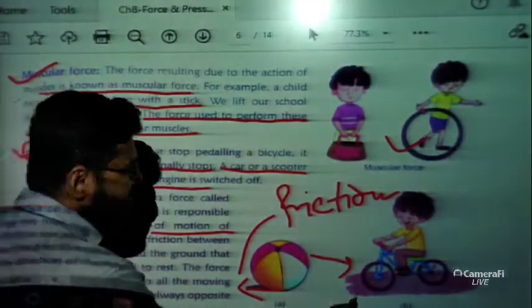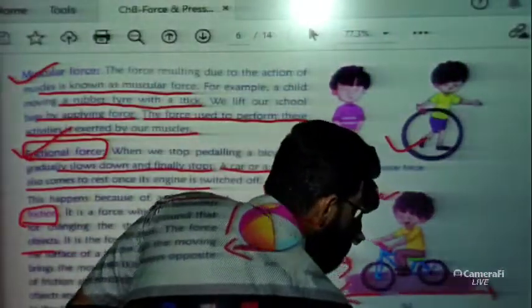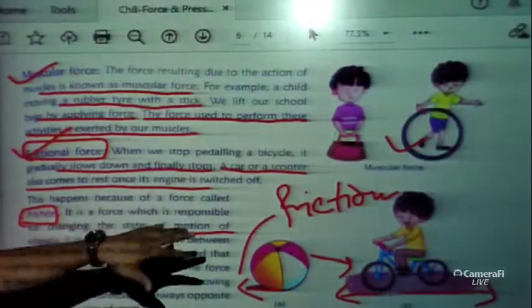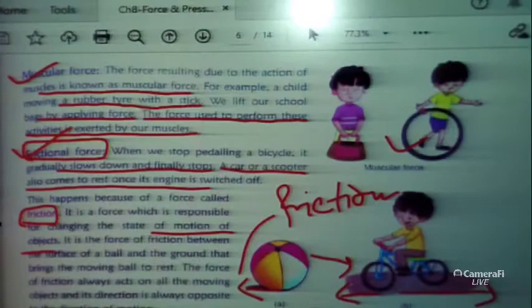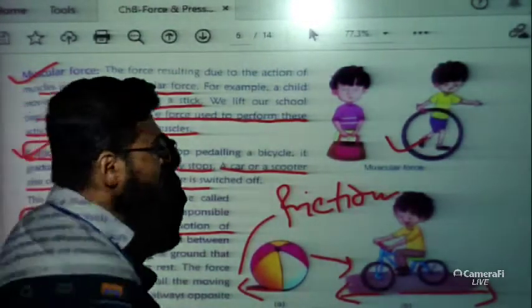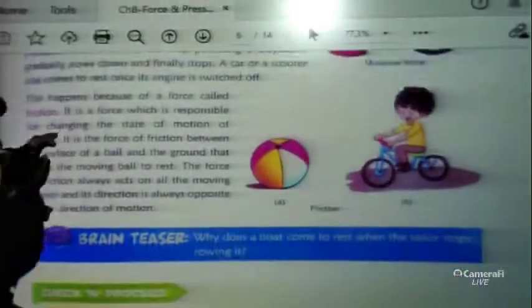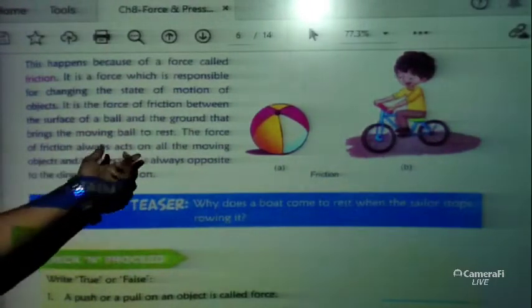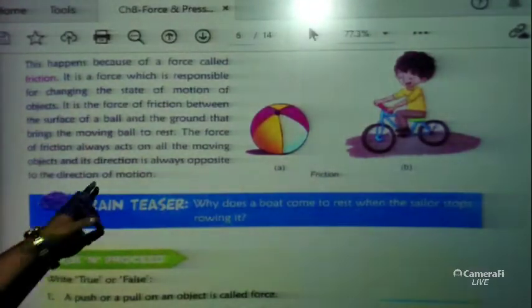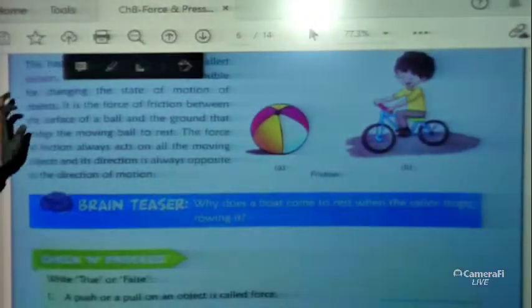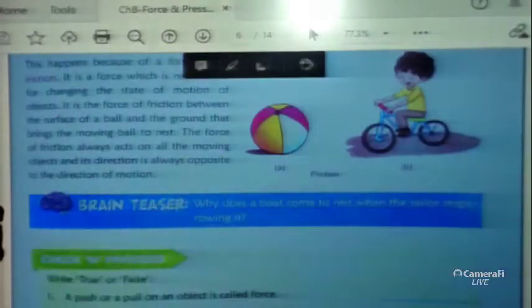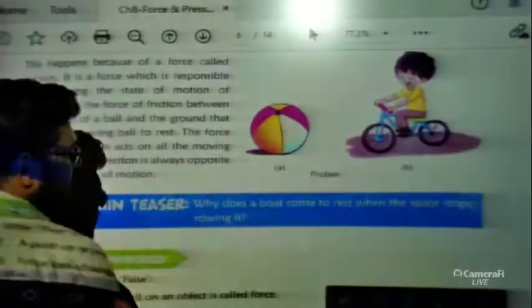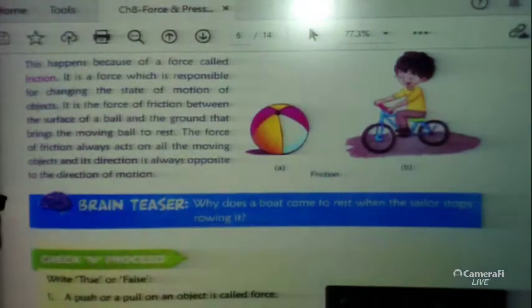Same thing happens if the cycle is moving in this direction, then the friction force will act in the opposite direction. Friction force will always act in the opposite direction of motion. Now let us discuss the next portion. So this is all about friction. One or two things are still left: the force of friction always acts on all moving objects and its direction is always opposite to the direction of motion. That thing we have already discussed.